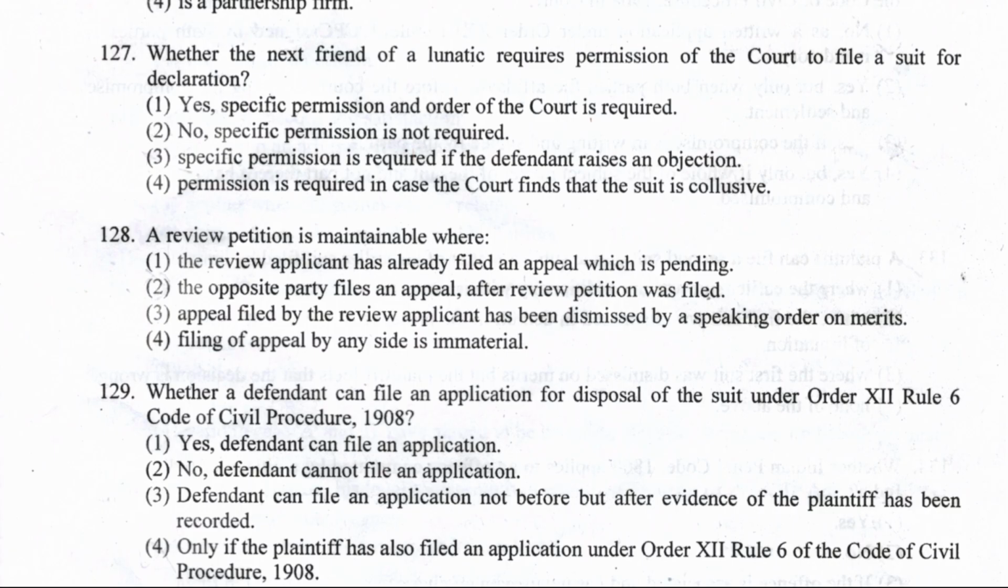Next is 127. Whether the next friend of a lunatic requires permission of the court to file a suit for declaration? Yes, defendant. No specific permission is required. 2 is the answer. The person is a lunatic, that is a sufficient notice that he is a lunatic and cannot do it himself, so what is the need for permission? Now 128: a review petition is maintainable where the review applicant has already filed an appeal which is pending.